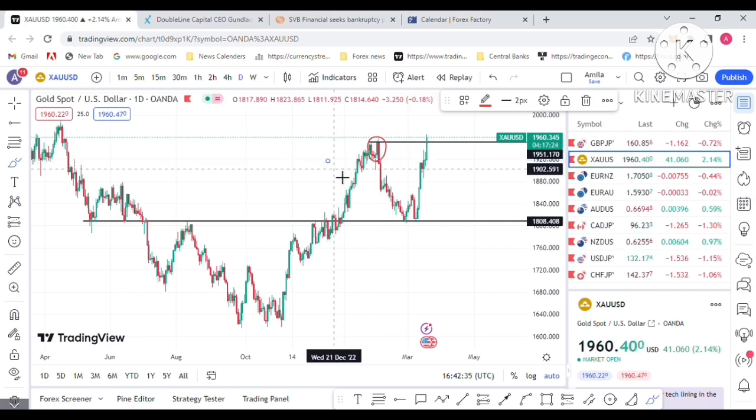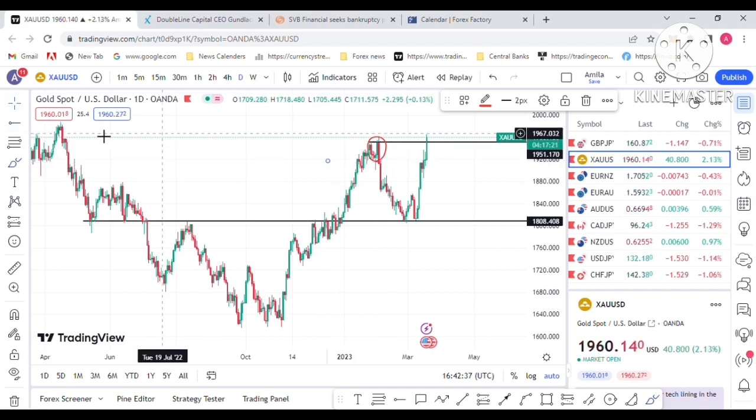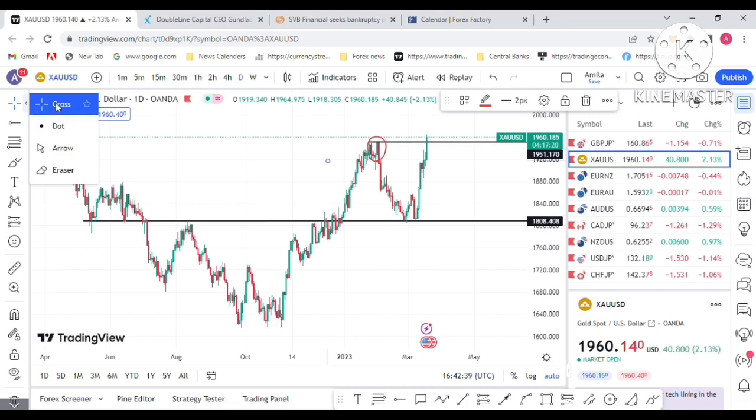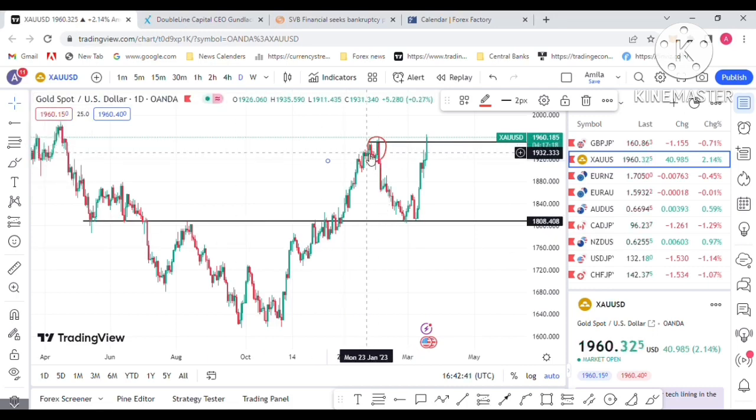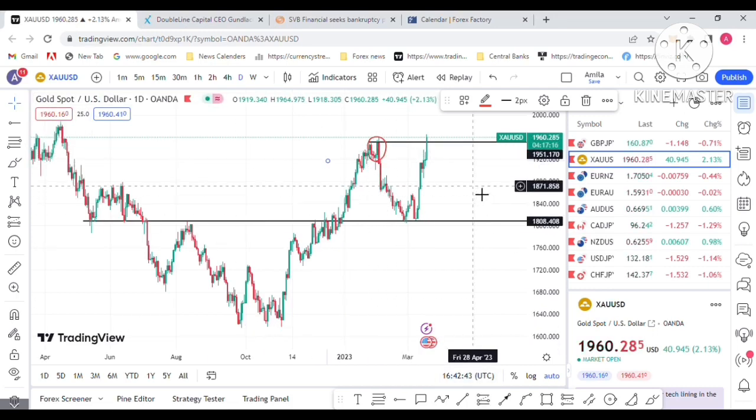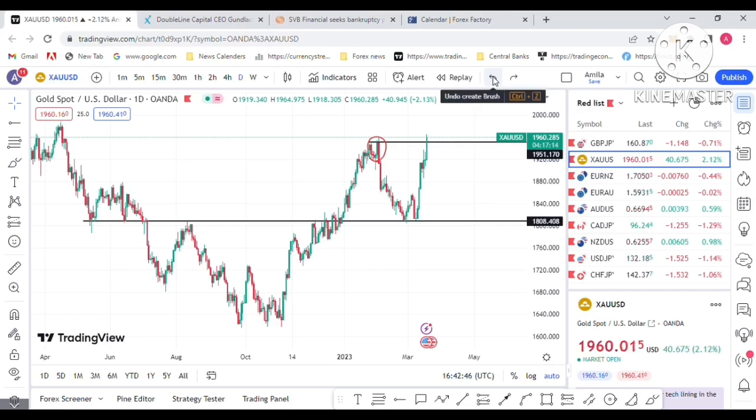You can see on the left side a huge strong sell zone, but price was not dropped from it. It reacted to this left side sell zone, so buyers are very strong in this zone. Last week buyers were very strong, and gold will continue with its strong demand to the upside. So that's the technical picture I have.